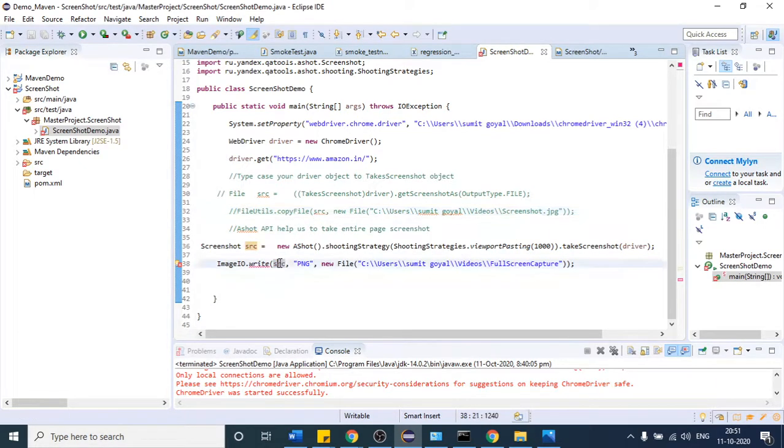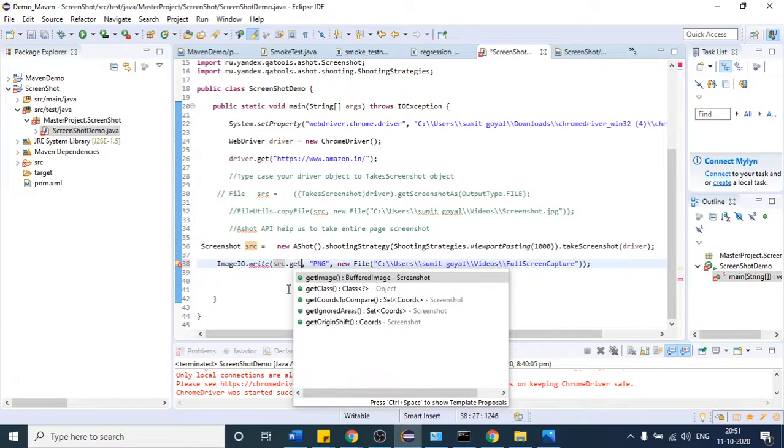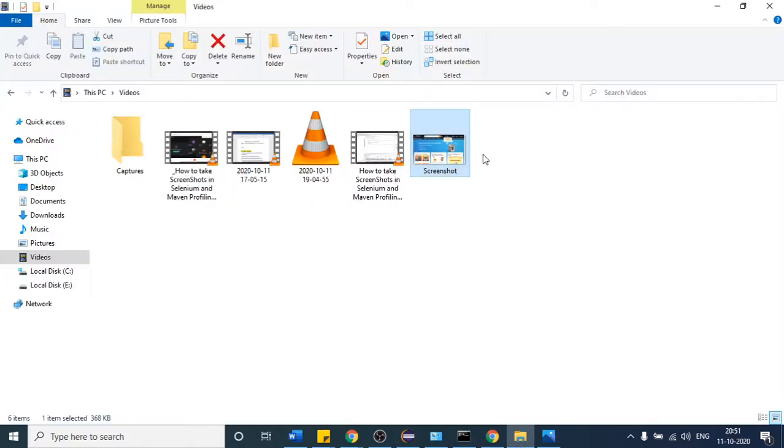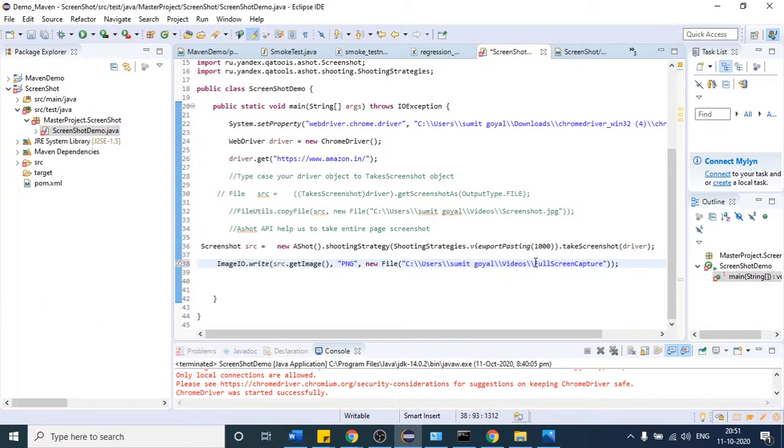If you want to get the image from this src variable, if you want to get the screenshot, there is one method which is called get. So this method will say get me the screenshot. This way I will get the screenshot here, and that screenshot will have the png format. And once I get that screenshot, I will paste it in this path. As you can see, as of now it does not have any file with that name. But once you run this, you will see this file name here, right?